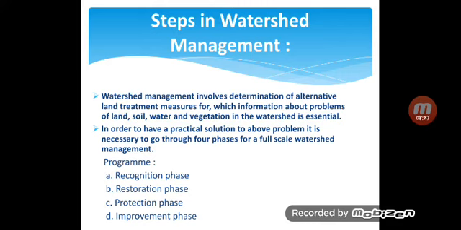Then, in order to have a practical solution to the above problems, it is necessary to go through 4 phases for full-scale watershed management. So we have to go through the 4 stages of watershed management so we can solve the above problems of land, soil, water and vegetation. The 4 phases are: recognition phase, restoration phase, protection phase and improvement phase.